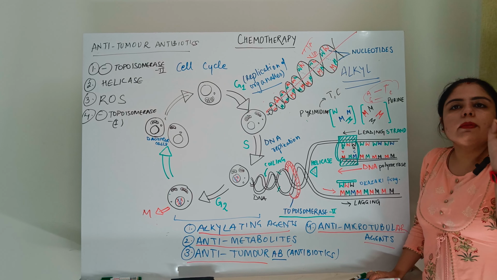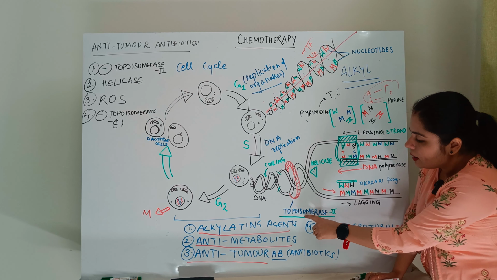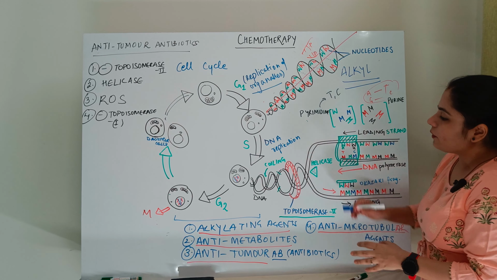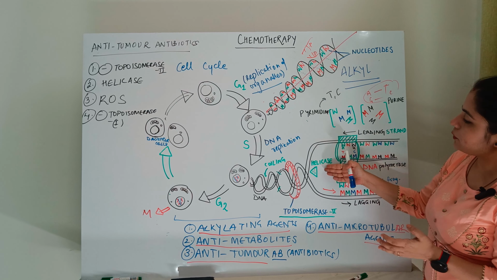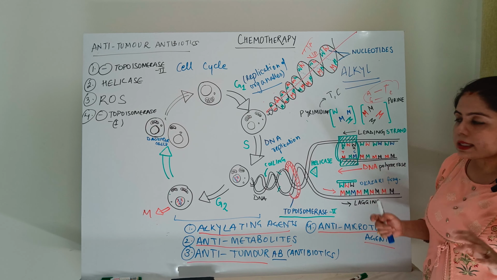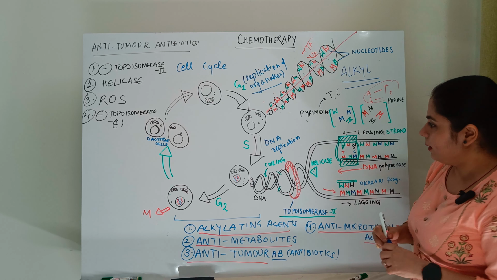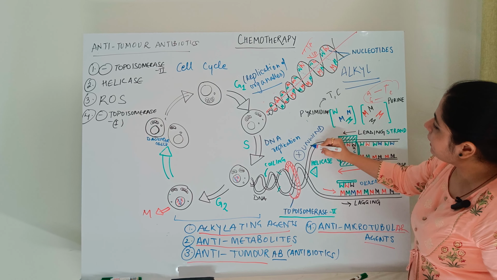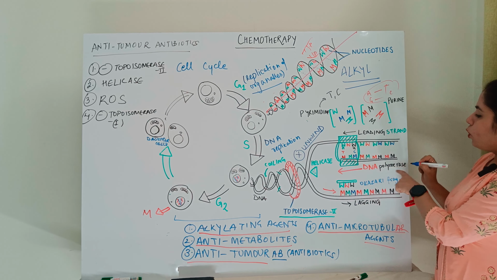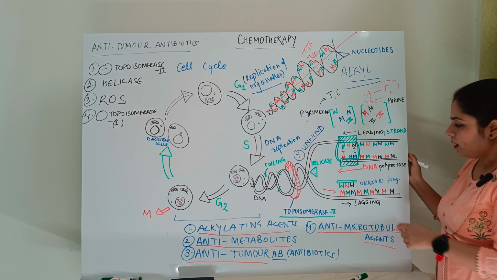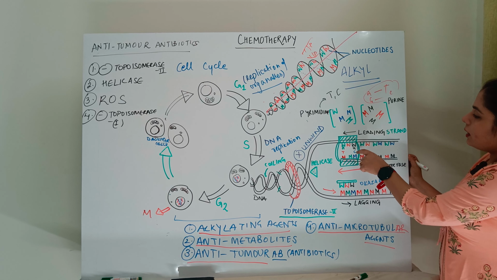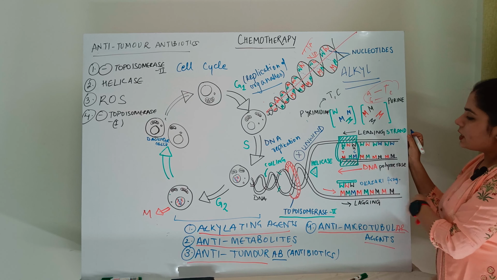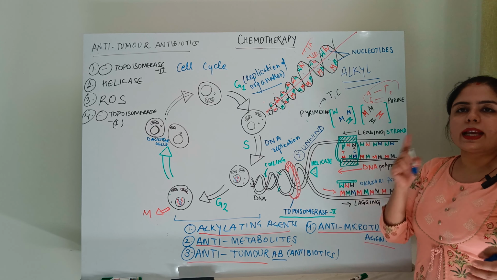So if some drug is targeting the inhibition of topoisomerase, then there will be supercoiling. If there will be supercoiling, then the helicase will not be able to move forward. That is, the DNA strands will not unwind. And when the DNA will not unwind, no DNA polymerase will run. When DNA polymerase will not run, the leading and lagging strands will not be formed. When DNA strands will not be formed, DNA will not be replicated. We will only have single DNA.